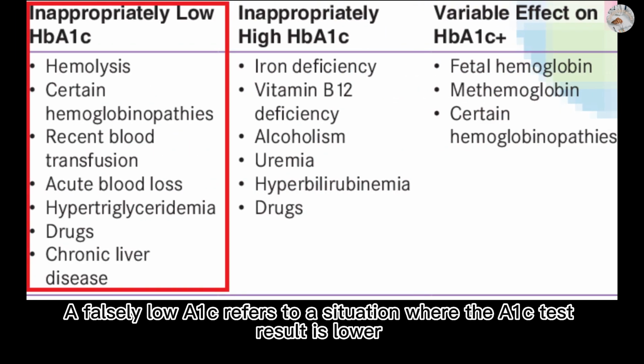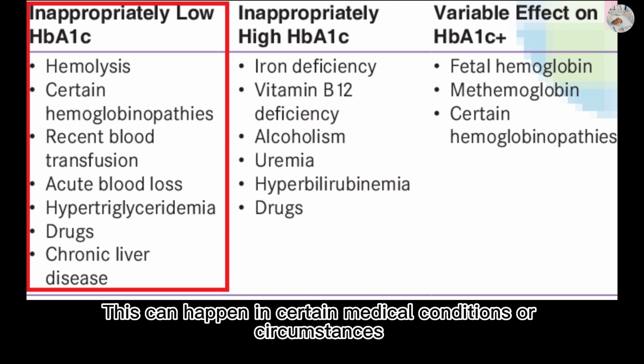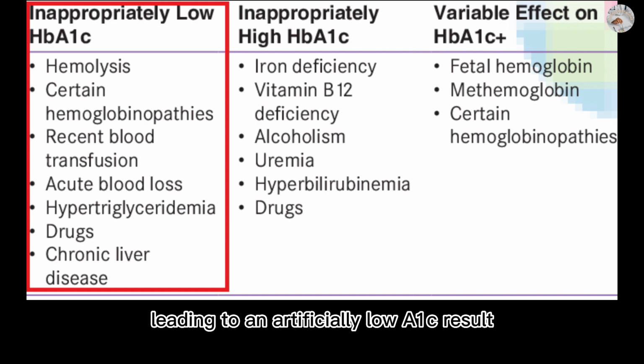A falsely low A1C refers to a situation where the A1C test result is lower than expected, based on the individual's blood glucose levels. This can happen in certain medical conditions or circumstances where the lifespan of red blood cells is shortened, leading to an artificially low A1C result.